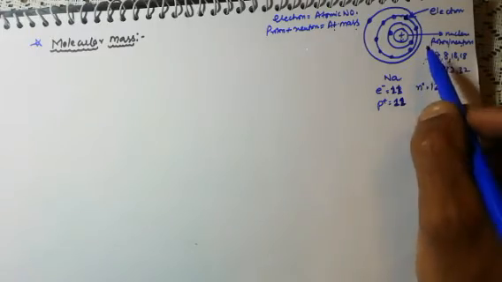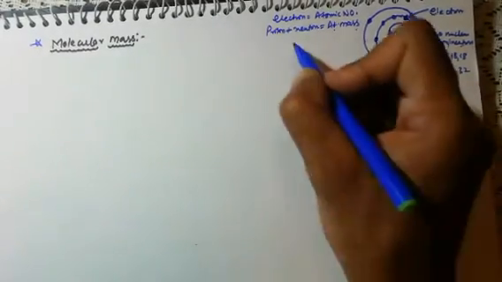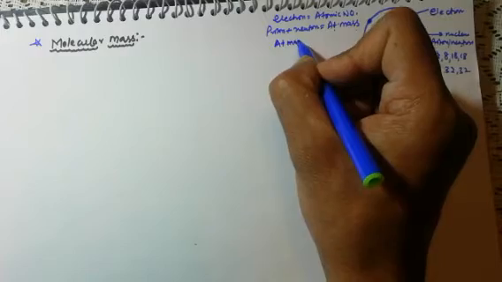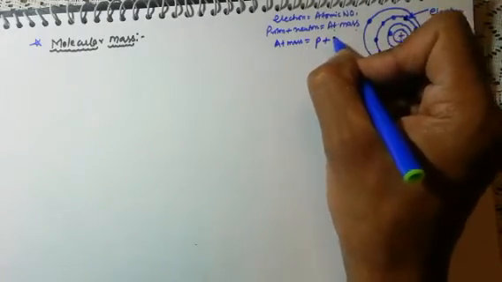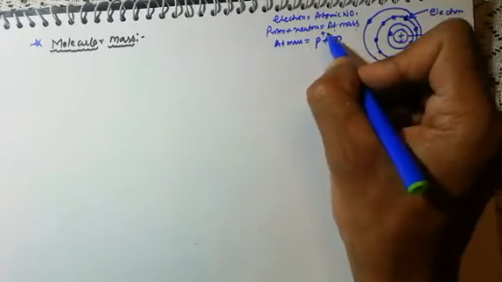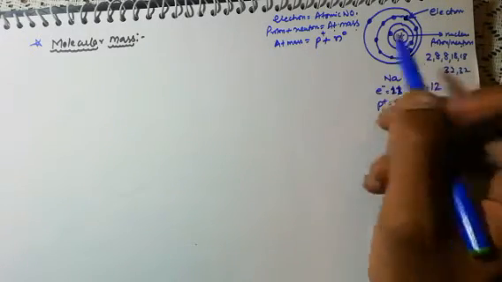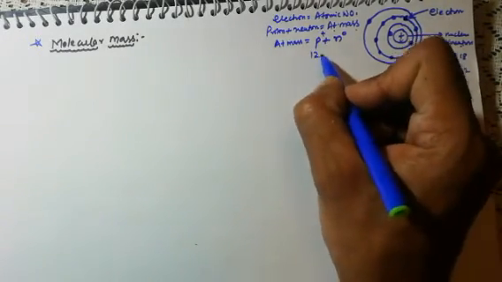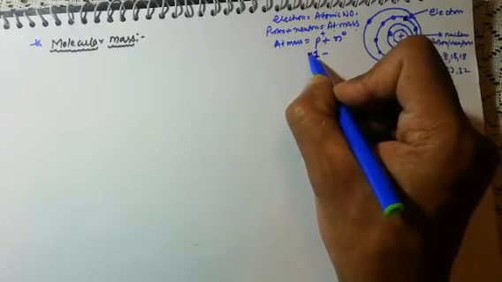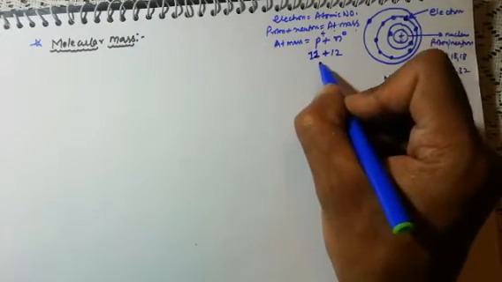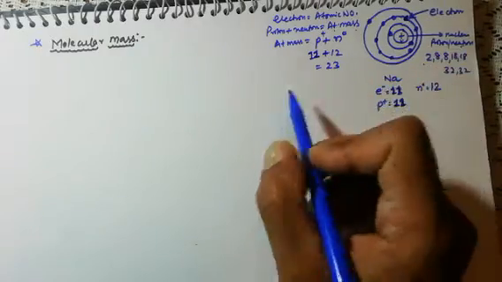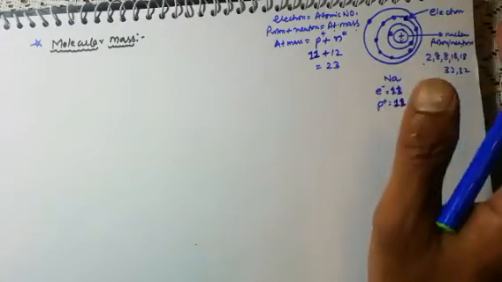So you know very well that atomic mass can be calculated by proton plus neutron always. Whenever we are calculating atomic mass, we need to sum protons and neutrons. For example, here protons are 11 and neutrons are 12. So the total is 23. So it means that the atomic mass of sodium is 23.